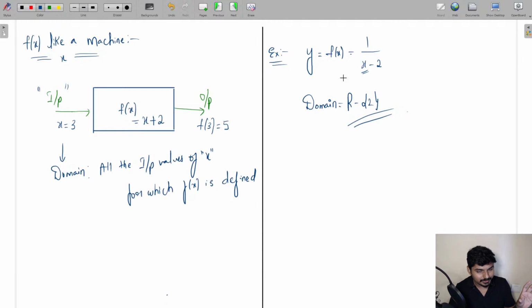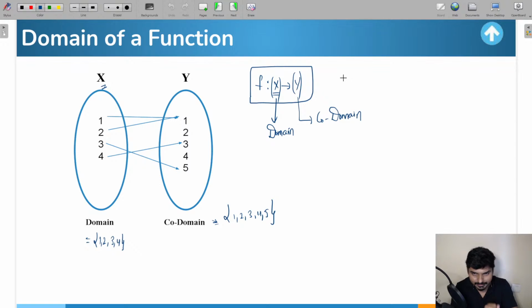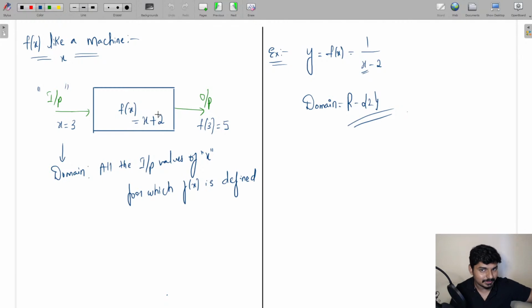So, understood the concept of domain? Does anyone have any doubt in understanding the concept of domain? So I have given you two ways to understand it. One way is that the elements in the first set are the domain of the function. The second way is that the domain of the function is all the values of x where the function f of x is going to be defined. So this is the concept of domain of the function. I hope this is clear. Once you have understood this, it's very easy, guys.